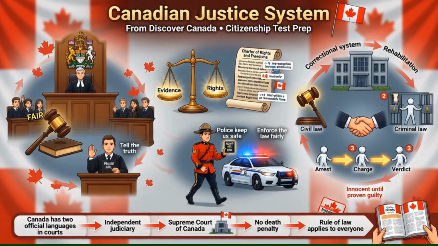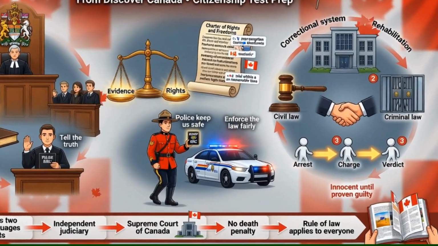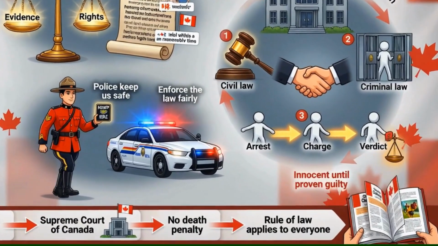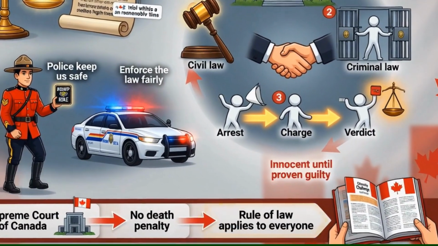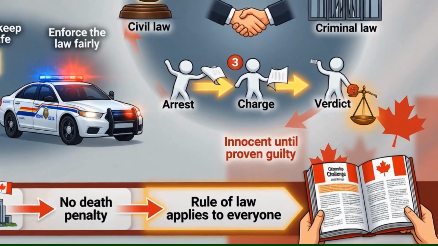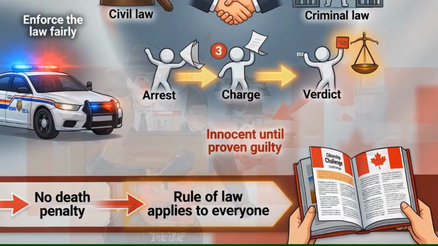Today in this video, we are going to study the justice system, and this is a very important chapter for the citizenship test because it teaches how law, courts and fairness work in Canada. Many learners feel this chapter is difficult because it includes legal terms and ideas about equality, courts, police and rights, but do not worry. In this lesson, I'll explain everything in simple words so you can understand the system clearly and remember it for your citizenship test.